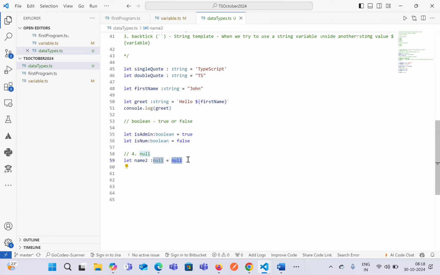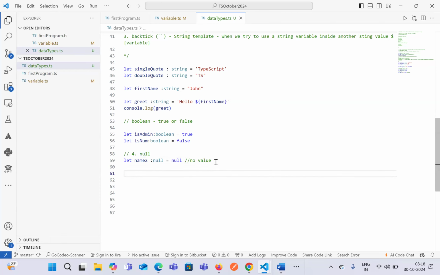And the next one is the undefined data type. So null basically indicates that we have no value for a variable. This is just considered as no value for a variable. It is simply a null.